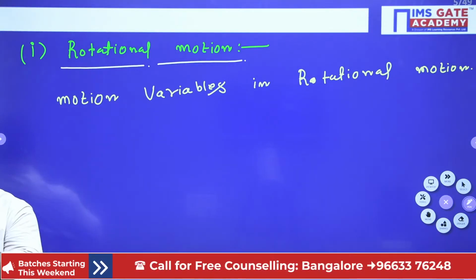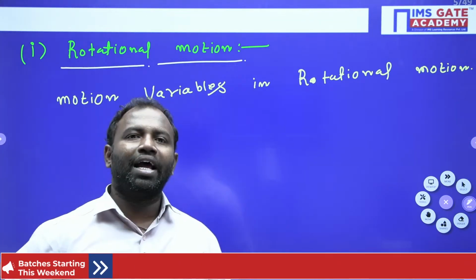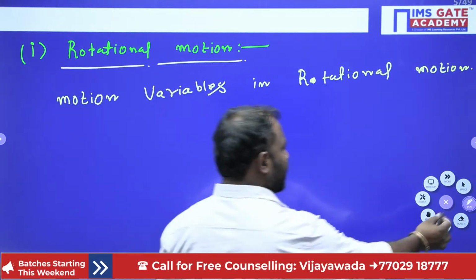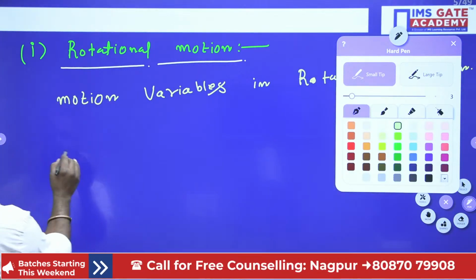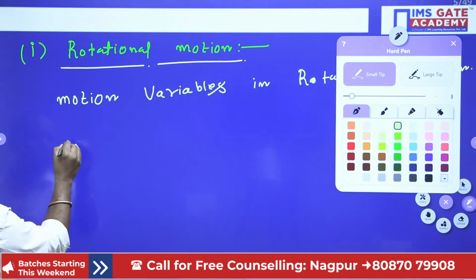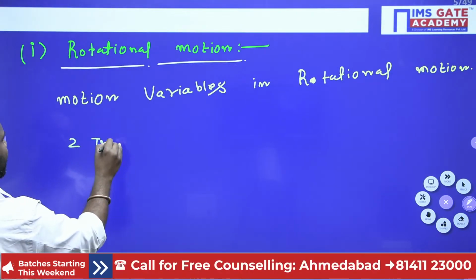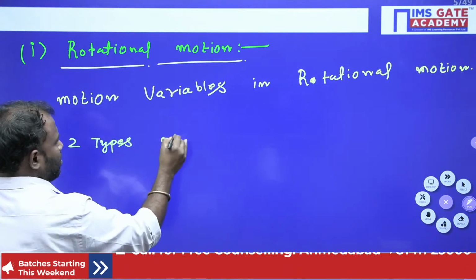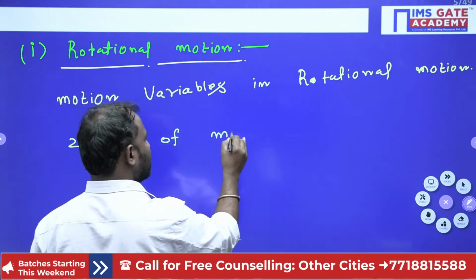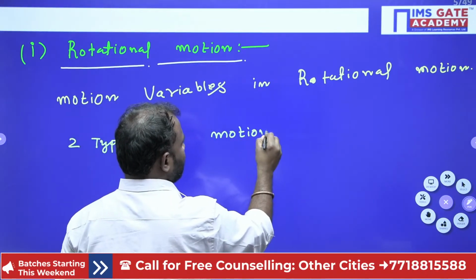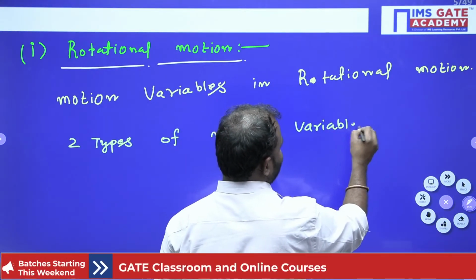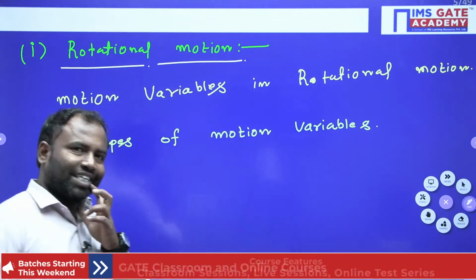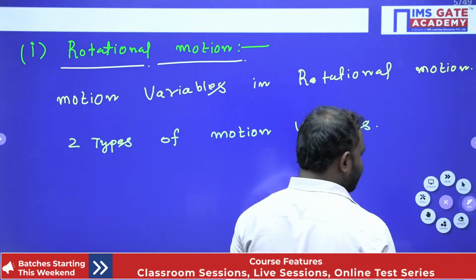Here we have two types of motion variables: angular motion variables and linear motion variables. So in rotational motion we have two types of motion variables. What are the two types of motion variables?